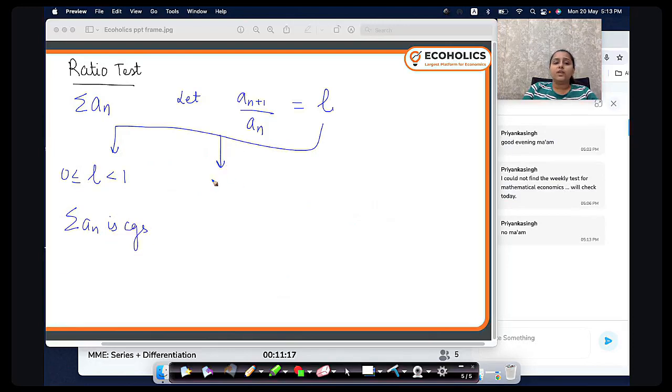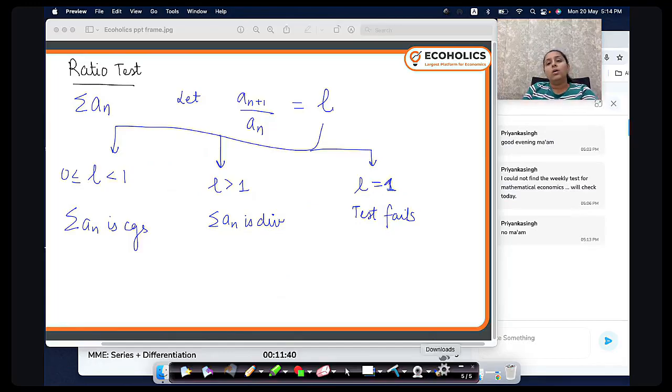If L is greater than 1, then this series is diverging. And if L is equal to 1, then the test fails. So you have to remember all these rules. They are very direct, but you have to remember them very clearly. Okay? So it is easy, nothing very difficult.